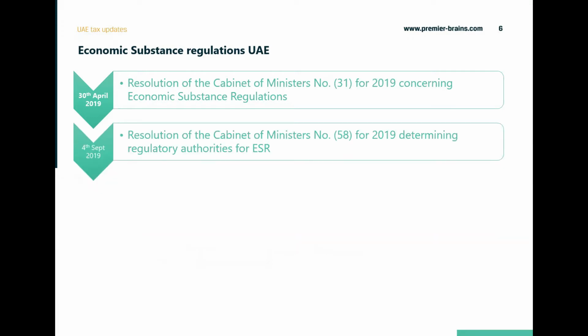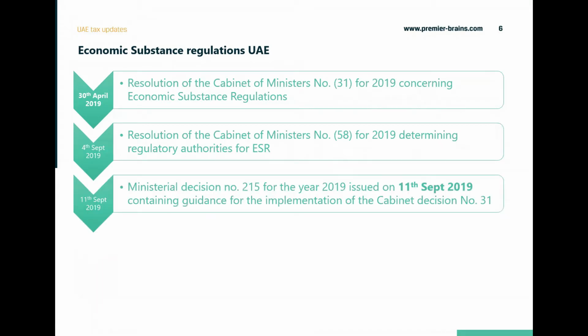Then further, 4th September 2019, there were further guidances issued, and then cabinet resolution number 58 was also issued, determining what are the regulatory authorities for ESR. Then 11th September was the implementation guidance by ministerial decision number 215.